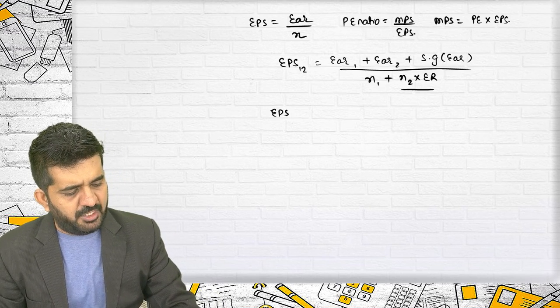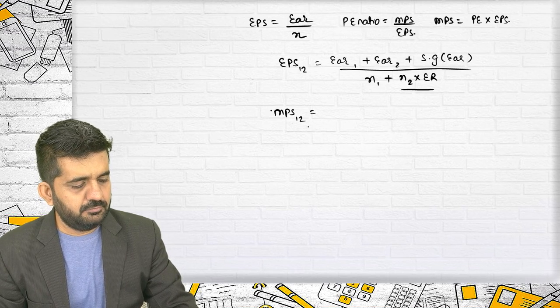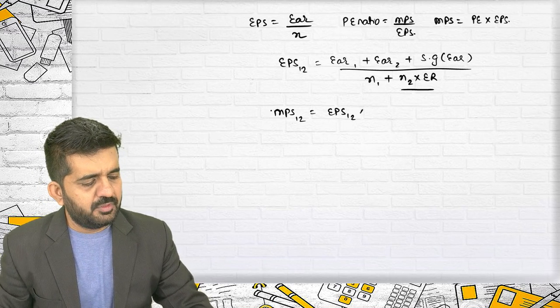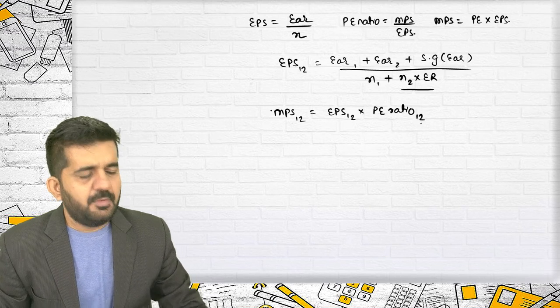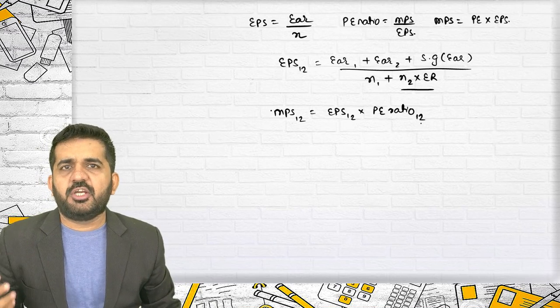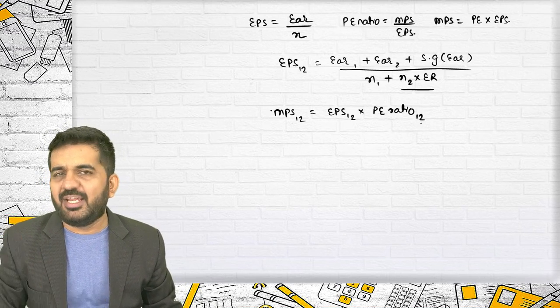If you want to find out MPS 1-2, it is nothing but EPS 1-2 multiplied by PE ratio of 1-2. If PE ratio of 1-2 is given, it is better. If it is not given, you can take the PE ratio of the purchasing company, which is not an absolutely invalid assumption.